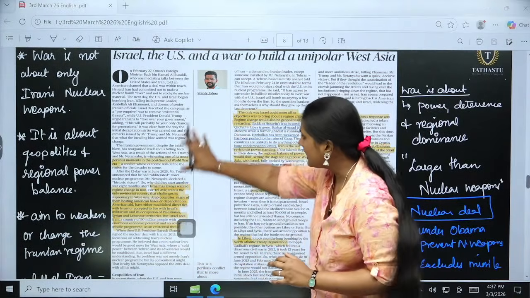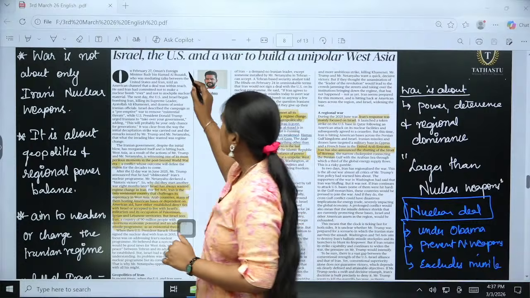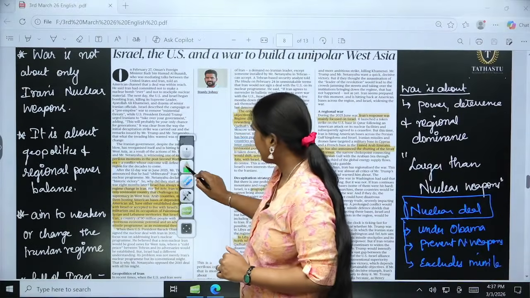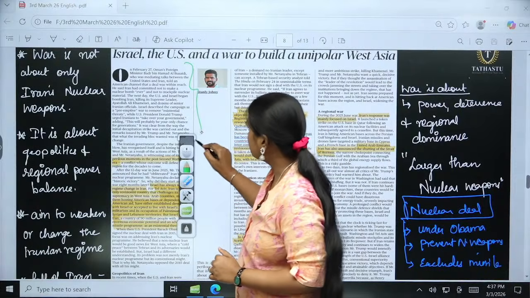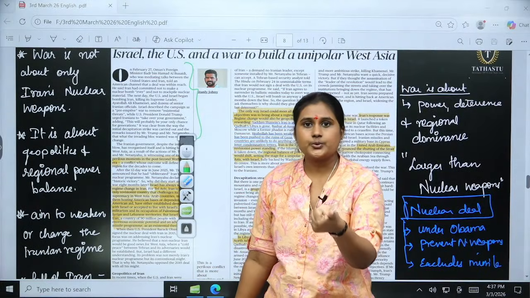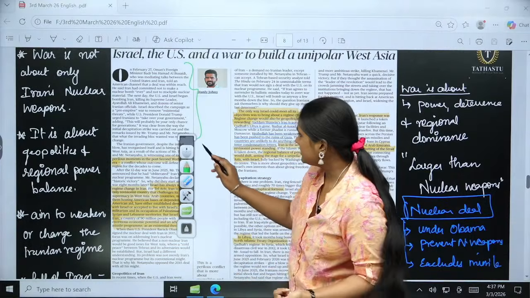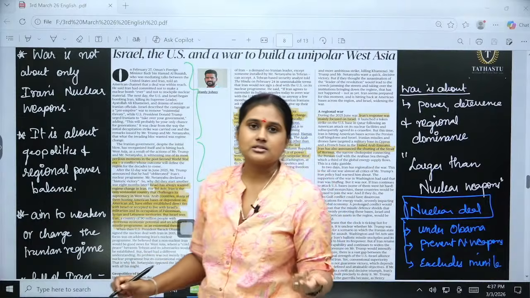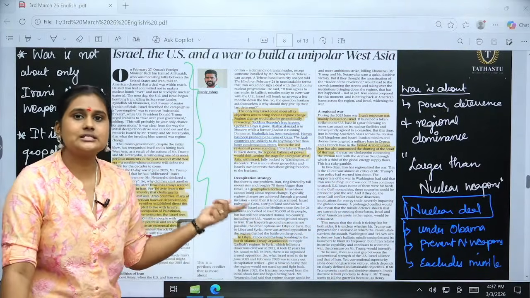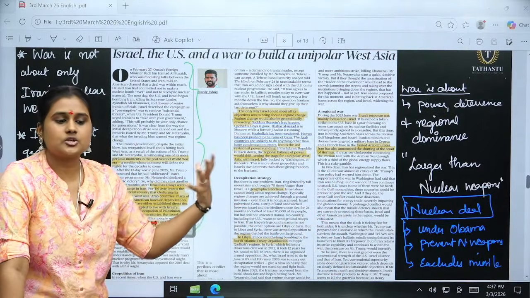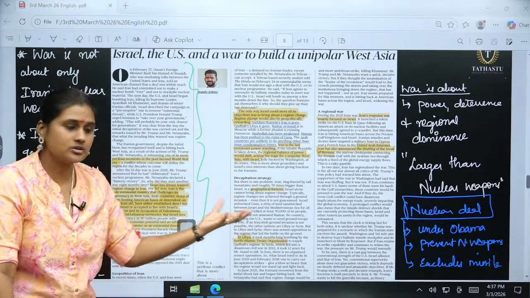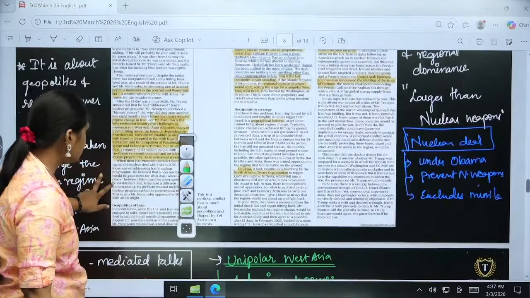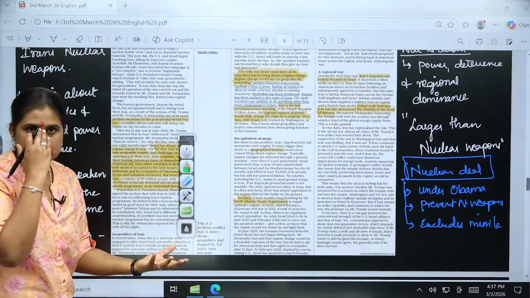So the whole article talks about, first, the dialogues between the US and Iran, and the initial stages of how the war became important, and also the initial stages based on the nuclear program, what the initial talks were. Then after that we will see the geopolitics of Iran.